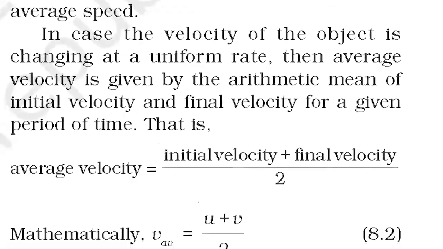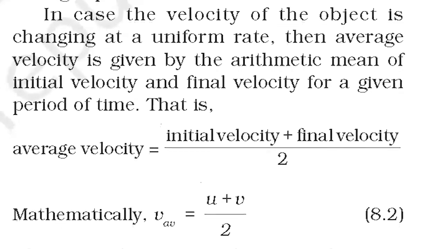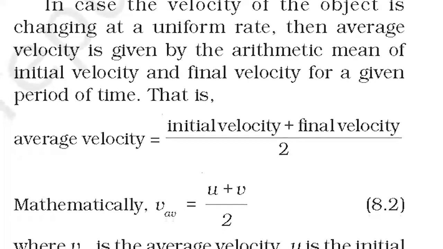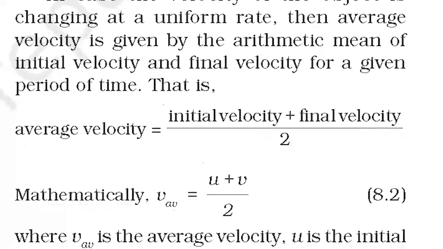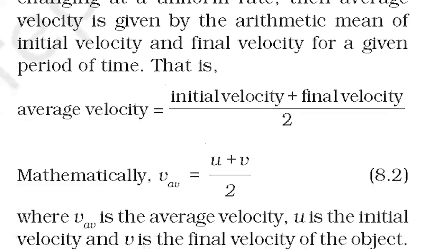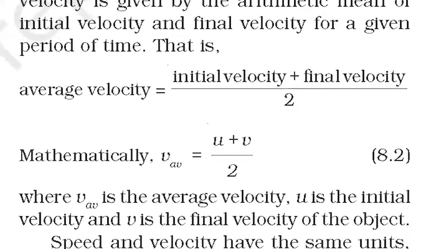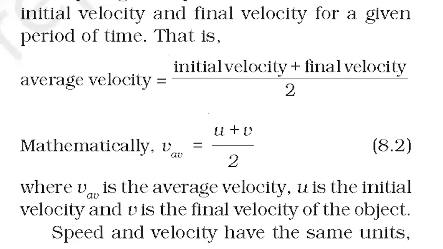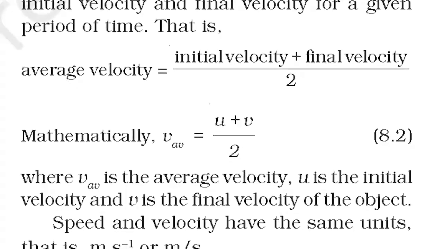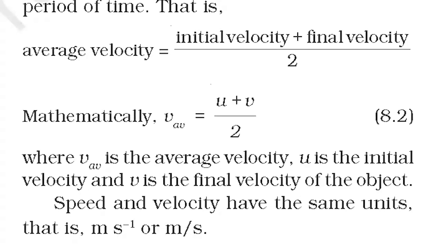That is, average velocity equals initial velocity plus final velocity by 2. Mathematically, average velocity equals u plus v by 2, where v_av is the average velocity, u is the initial velocity and v is the final velocity of the object. Speed and velocity have the same units, that is, m/s.